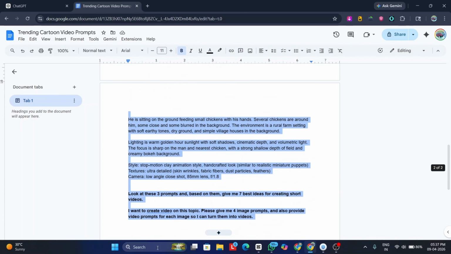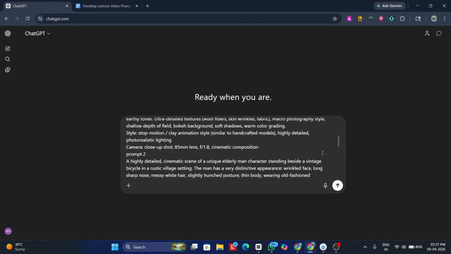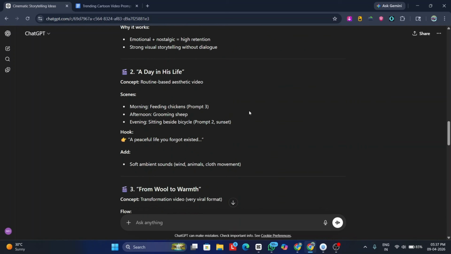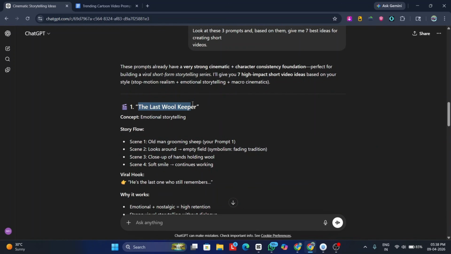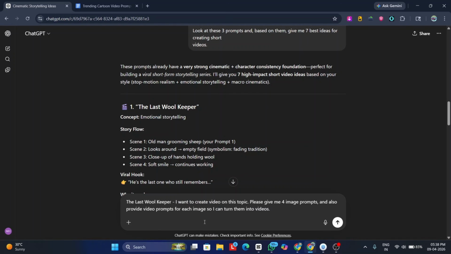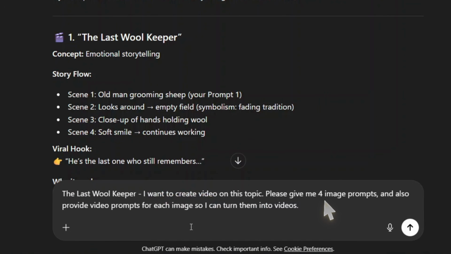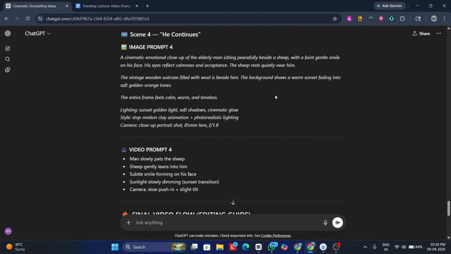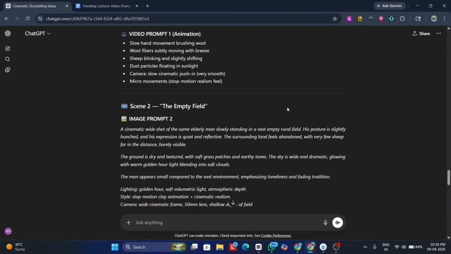First, copy the prompt from the description and paste it into ChatGPT. It will give you a list of viral video ideas. Pick the one you like. I'm going with the first one. Now paste your chosen idea here, then copy the last line from the prompt PDF and paste it too. Choose how many image and video prompts you want. I'm going with 4 scenes. Hit enter and ChatGPT will generate detailed image and video prompts for every single scene instantly.